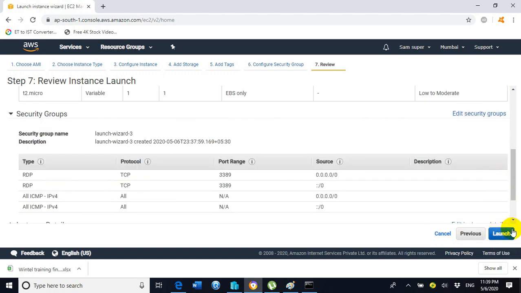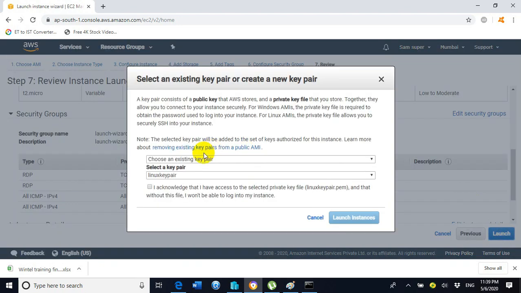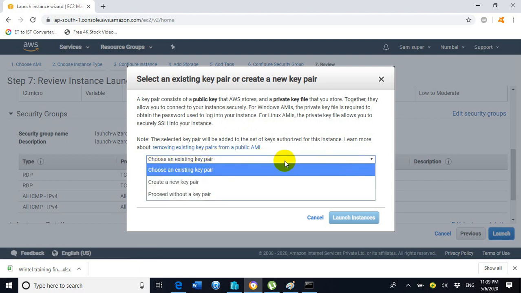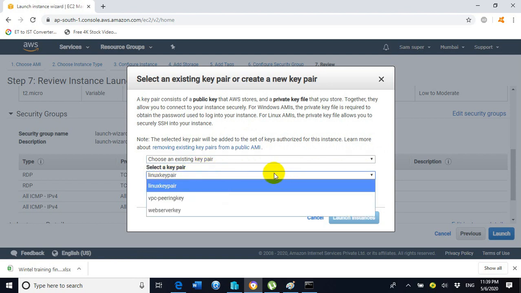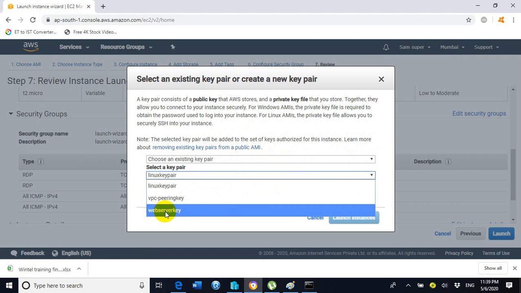Now click on launch. Here it is asking to create a key pair or use an existing key pair. I already created a key pair, so I will go with the option choose an existing key pair. The name of the existing key pair I will select here is web server key.